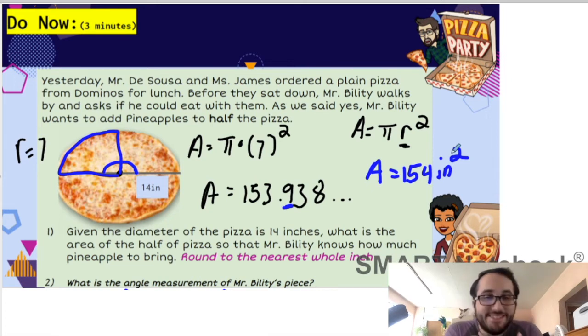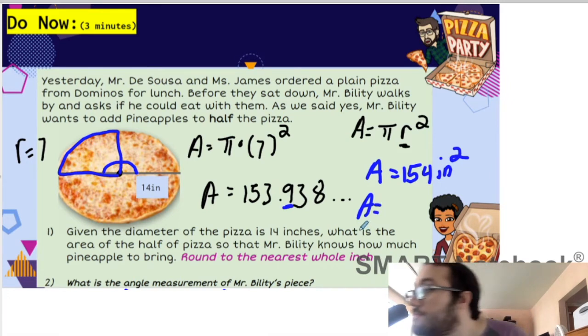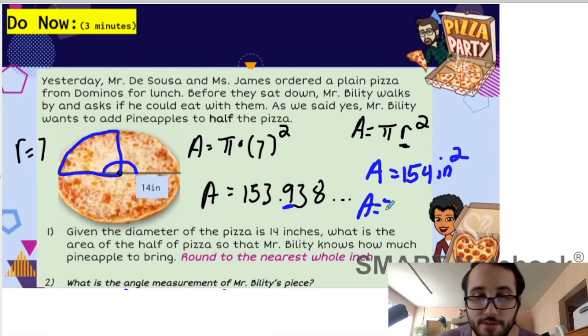So we're not done yet. We want half of the pizza. How do you get half of 154? Divide by 2. So 154 divided by 2 is 77 inches squared. So the true area of Mr. Ability's slice, which is half of the pizza, is 77 inches squared.